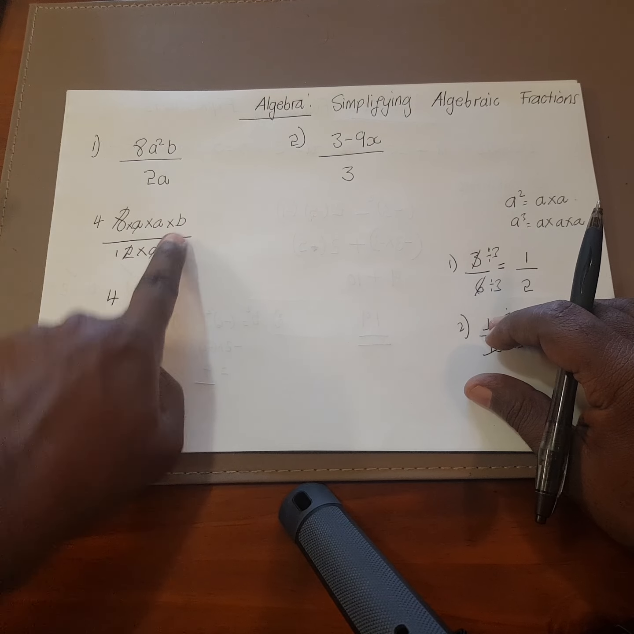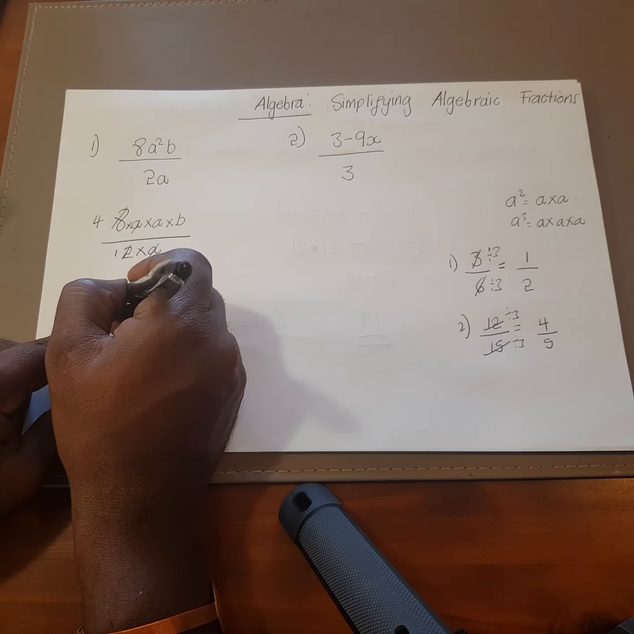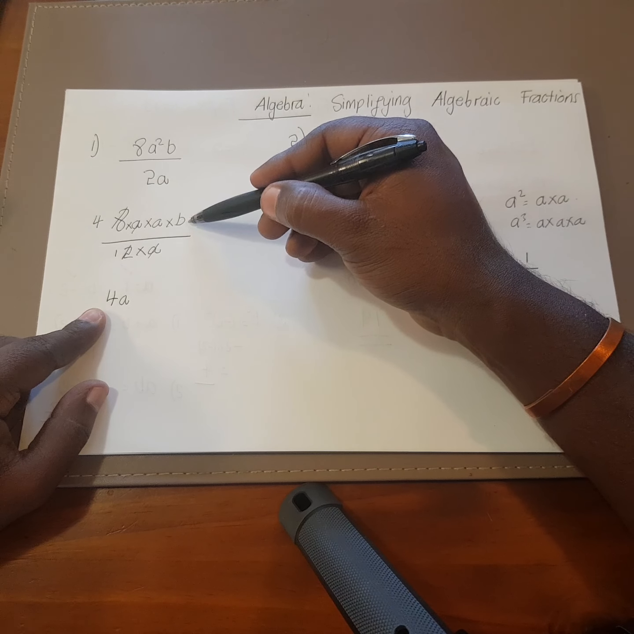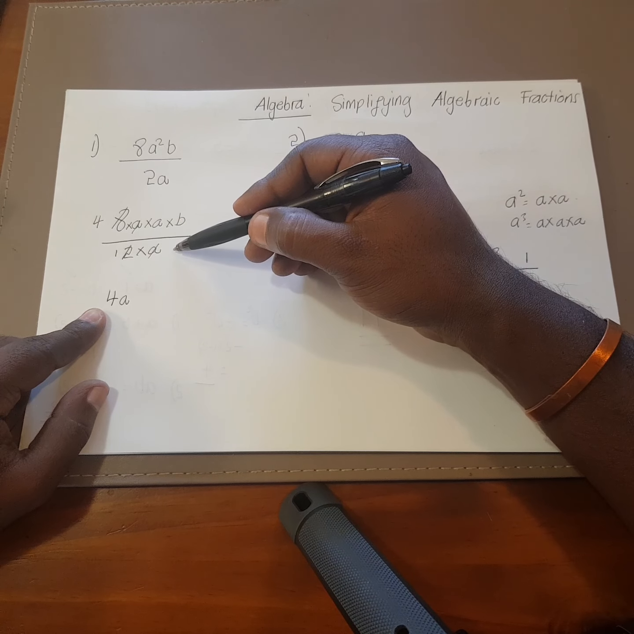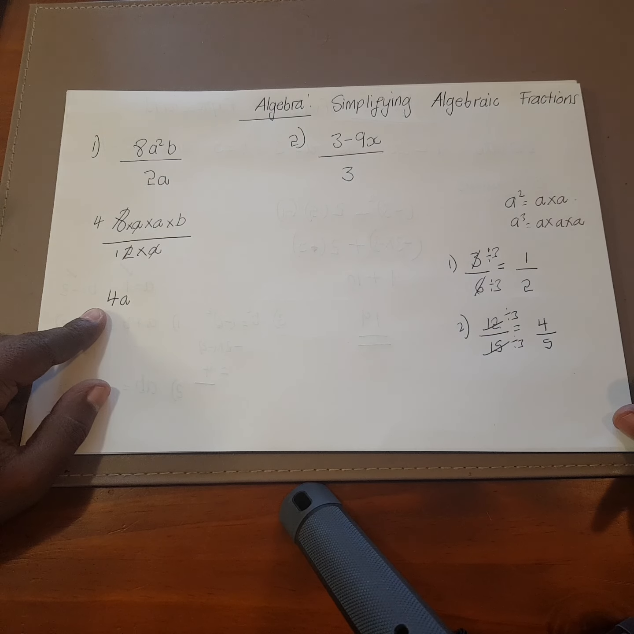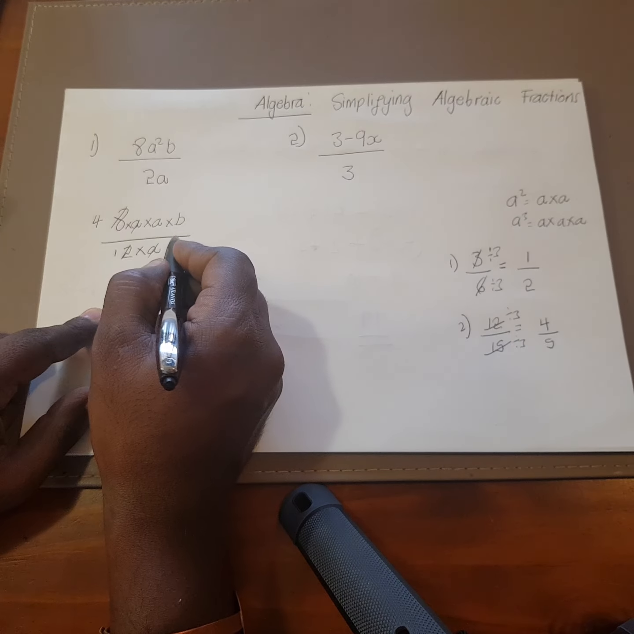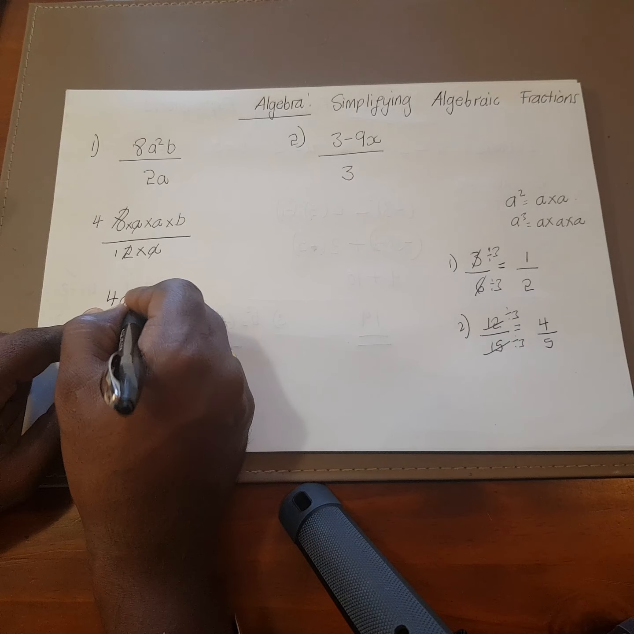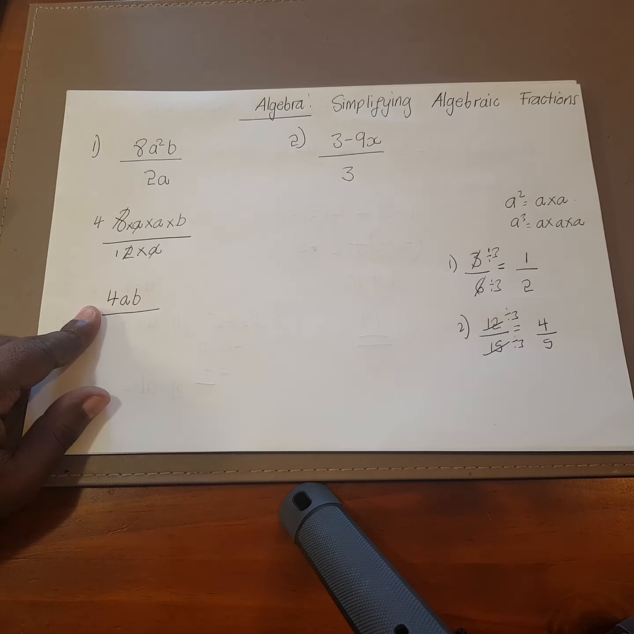All right, the next one here is I've now put my a there, and then I see that there's b above, in other words the numerator, but there's no b below. So in this situation, I'll see, hang on, there's nothing below that I could cancel with b, so the answer becomes 4ab.